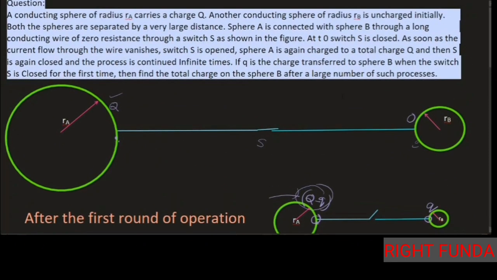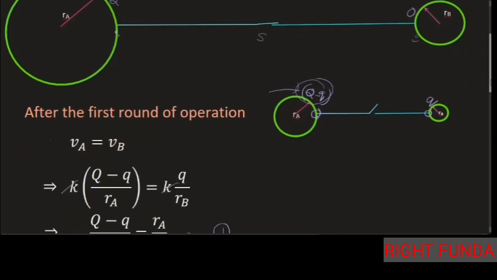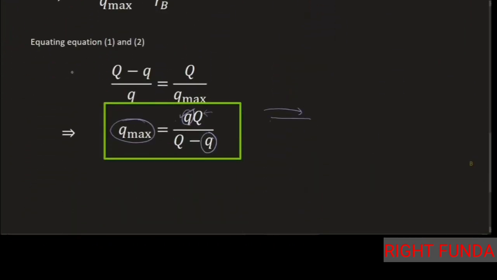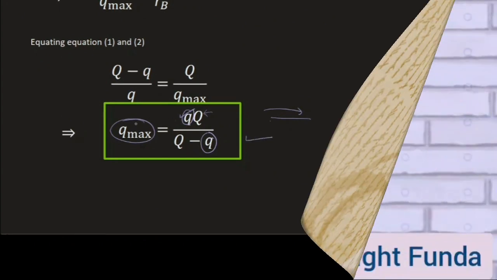The question is asking to find the total final charge on sphere B after a large number of such operations. After that, you keep on connecting the switch, but no longer will charge move from this point to this point. So this is the solution: the final charge developed on the smaller sphere will be equal to this much.